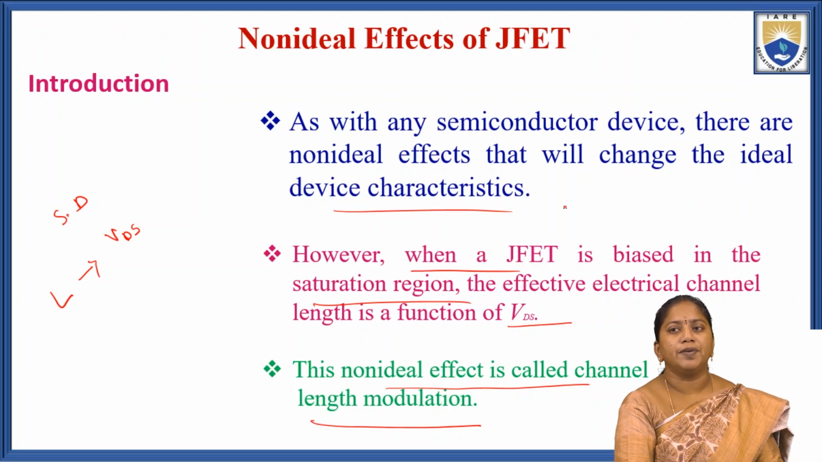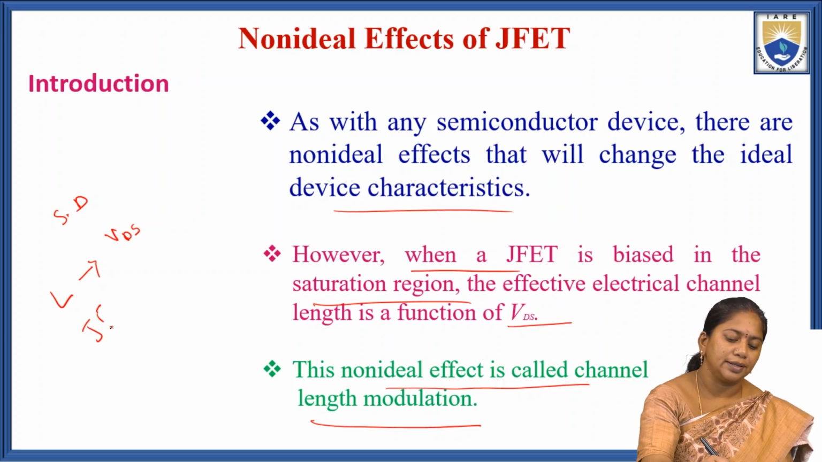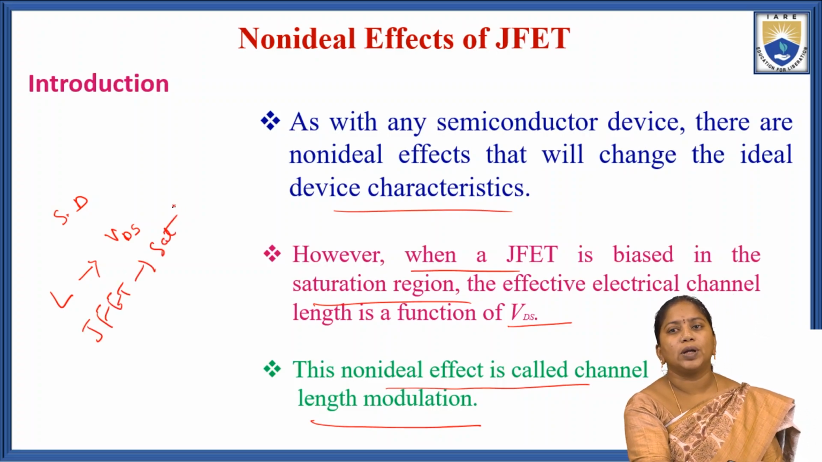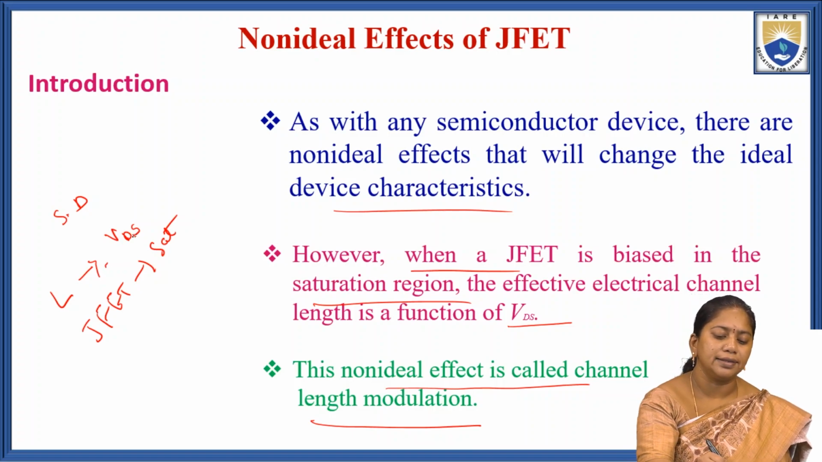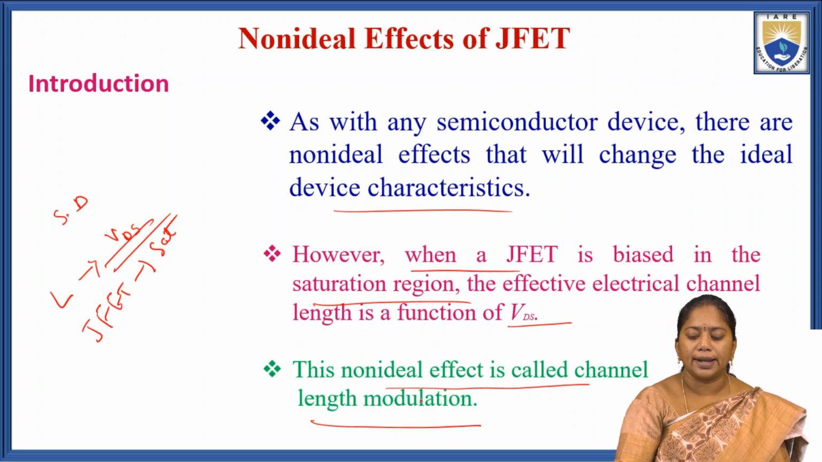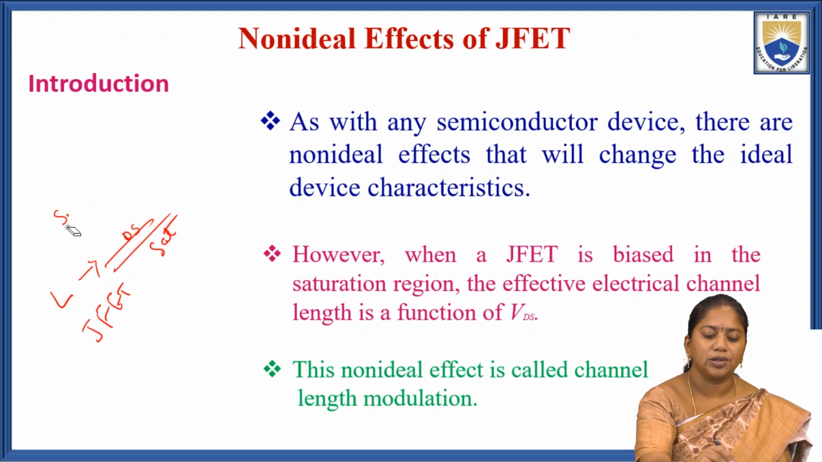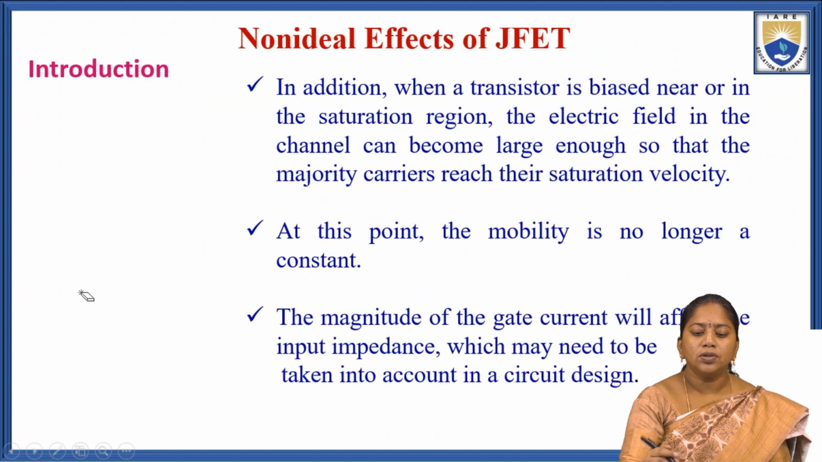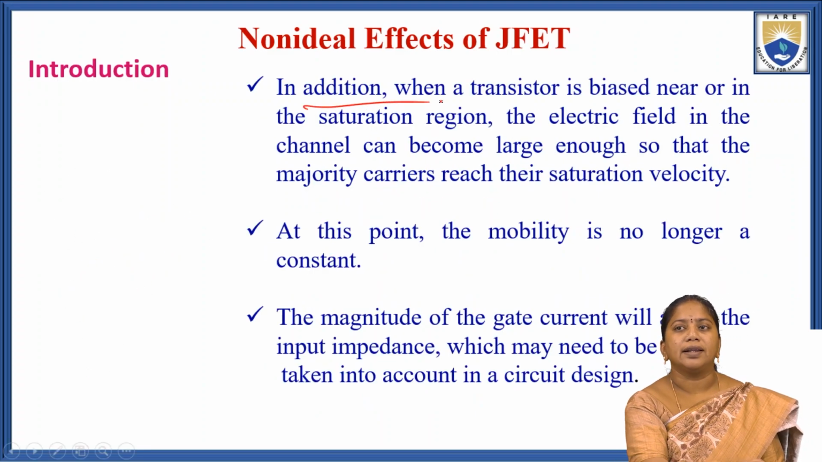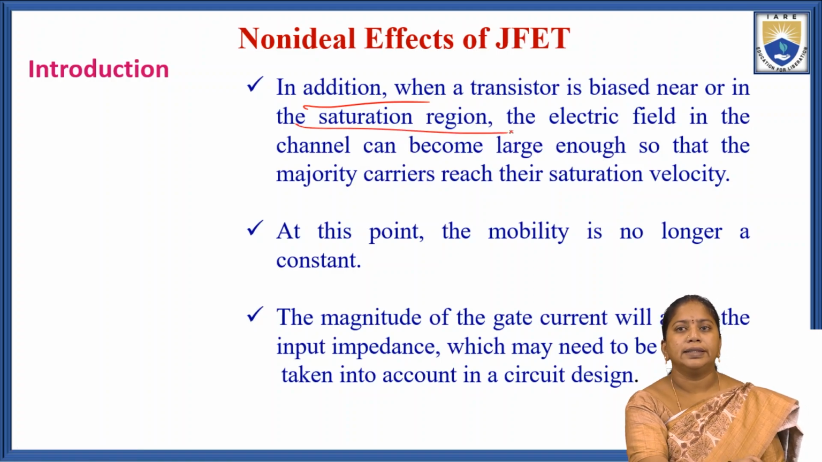So, when a JFET is biased in the saturation region, then the effective electrical channel length L is a function of VDS. It is a function of the drain to source voltage. So, this non-ideal effect is called the channel length modulation. Channel length modulation.